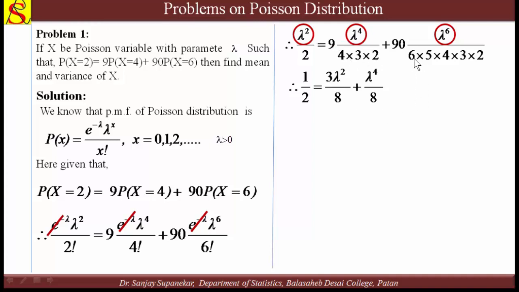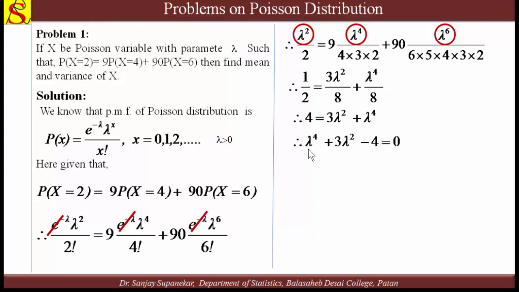Here 6 into 5 is 30, 30 into 3 is 90, so 90 cancels, and only 4 into 2, which means 8, remains. Only this simplification is there. Now we multiply by 8 on both sides; 8 by 2 means 4, and 8 cancels, giving 3 lambda square plus lambda raised to 4.